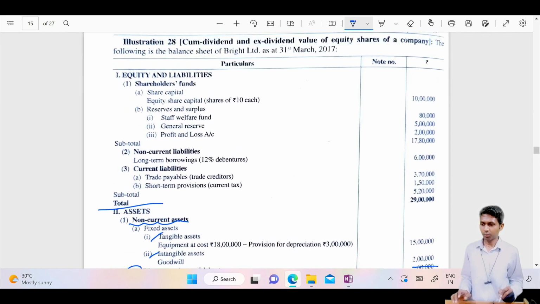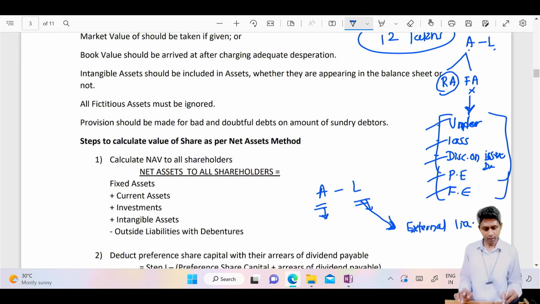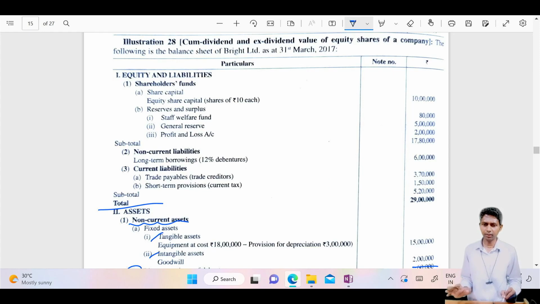Okay. Then what about the liabilities? About the liabilities, what do we have to consider? Only external liabilities. Identifying external liabilities is very simple. This is how you can identify external liabilities. Here you will find three groups. The first group is what? The shareholders' group. That means the internal group.